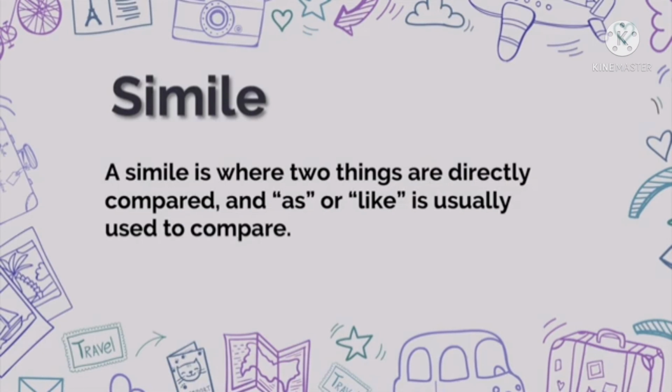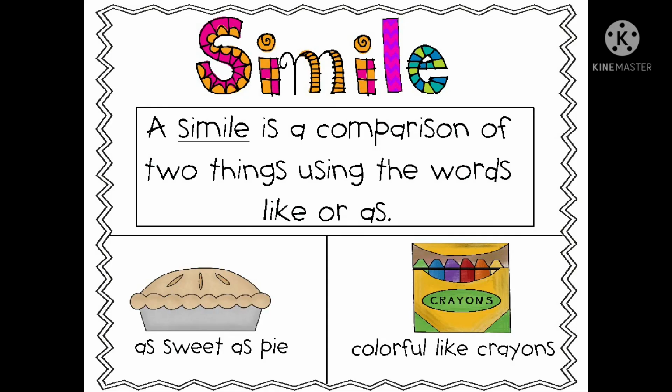A simile is where two things are directly compared and as or like is usually used to compare. We can make out a simile when the words like or as come in the sentence. For example, as sweet as a pie. Second, colorful like crayons. Here the words as and like are used to compare things. So, simile is nothing but a comparison of two things using words like or as.